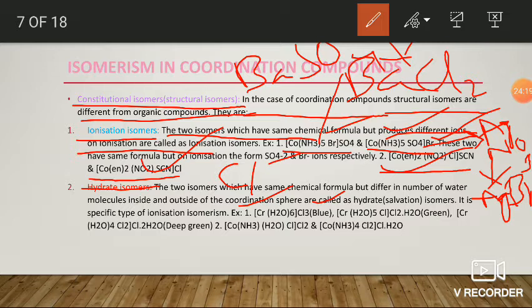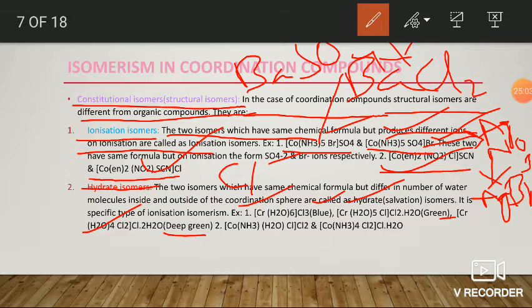It may also exist in the form of penta aqua chlorochromium chloride. It is green in color. The third one is the tetra aqua dichlorochromium. It is deep green. These three, blue, green and deep green colored chromium aqua complexes, are hydrate isomers because there is a difference in the number of water molecules present in their structures.